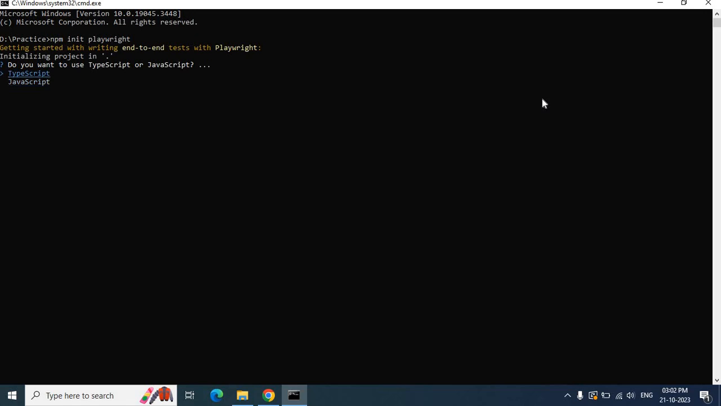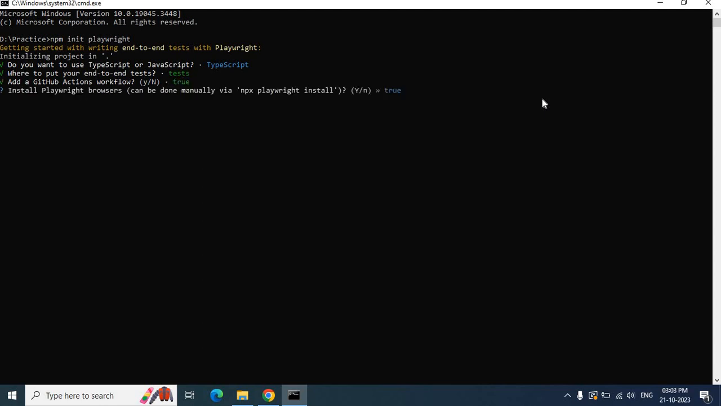In my case I'm choosing TypeScript and clicking enter. It is asking where you want to put your tests. I don't want to rename any folders, so I'm keeping it as it is. Click enter, and it is asking whether you want to add the git workflow or not. So it's up to you. In my case I'm clicking yes.